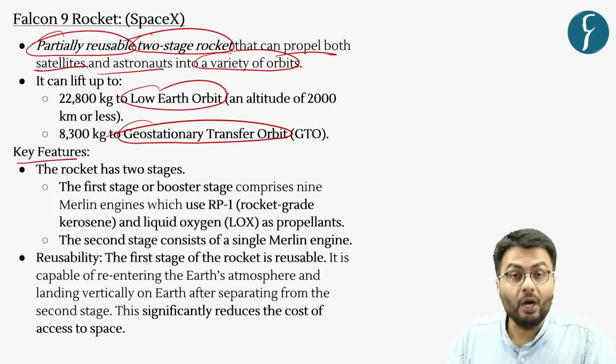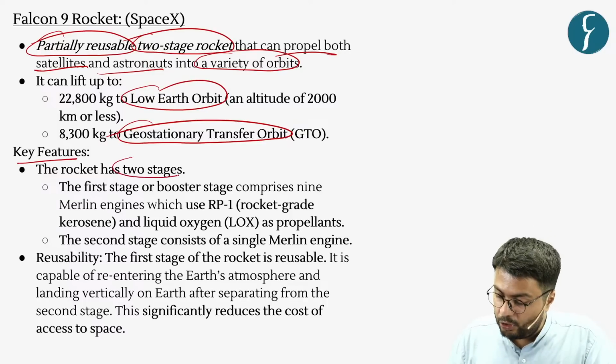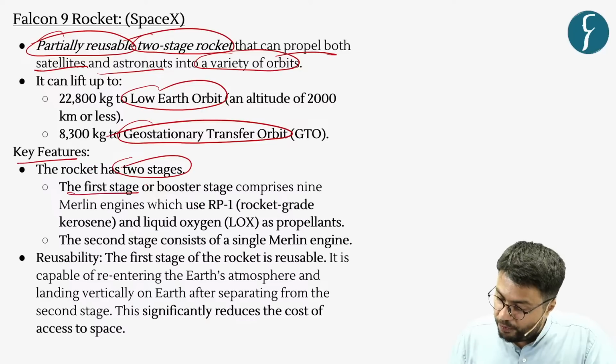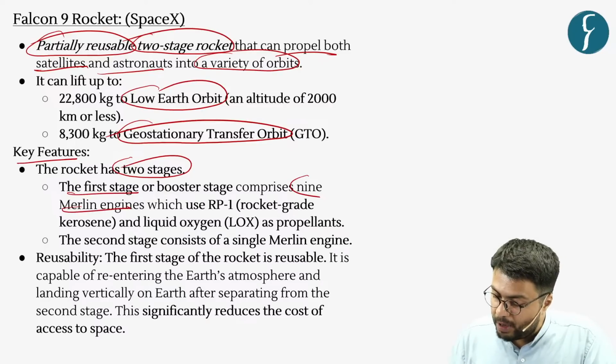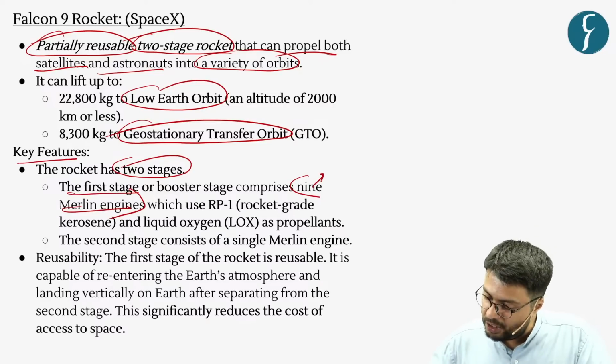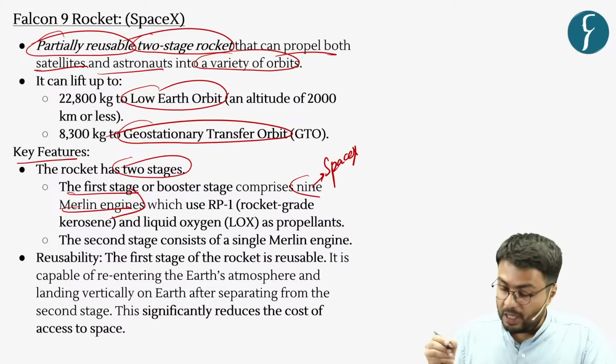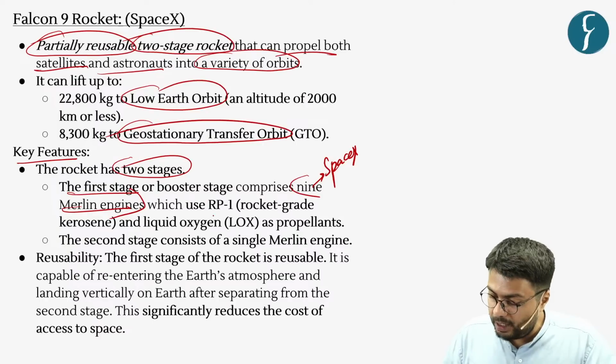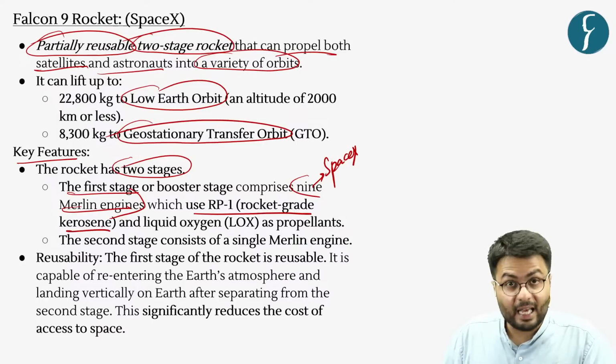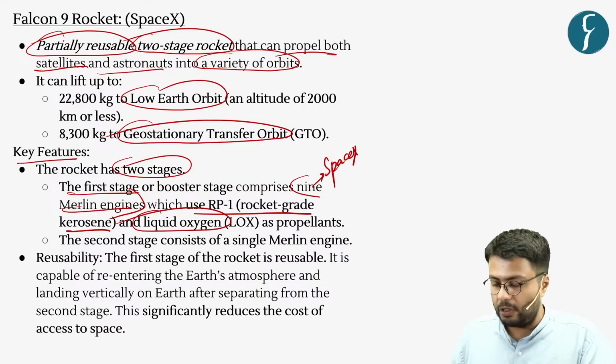Now, this rocket has the key feature that it has two stages, the first of which is powered by 9 Merlin engines. Now, this Merlin engine was developed by a company called SpaceX, and this engine is powered by a propellant which is made up of rocket-grade kerosene as well as liquid oxygen.